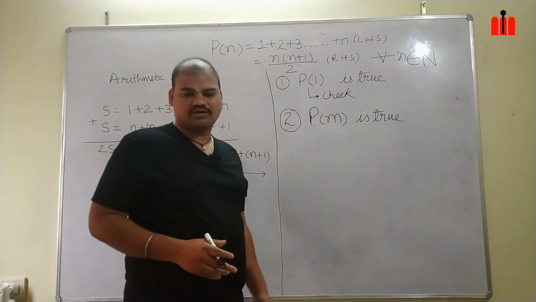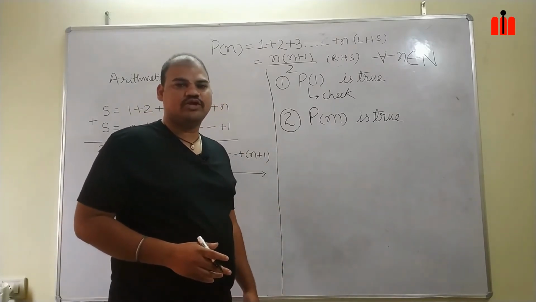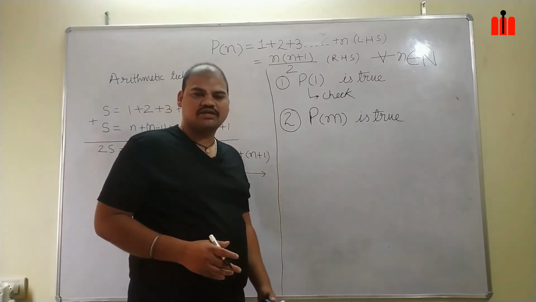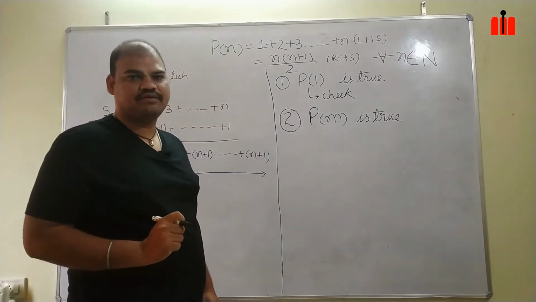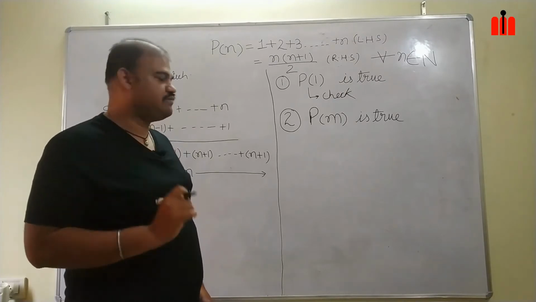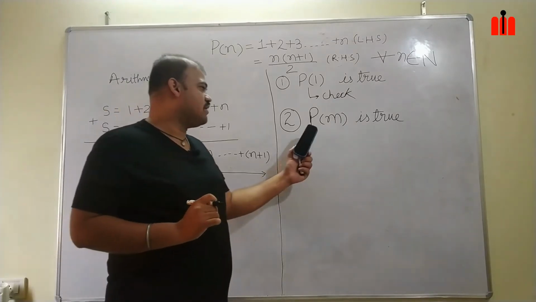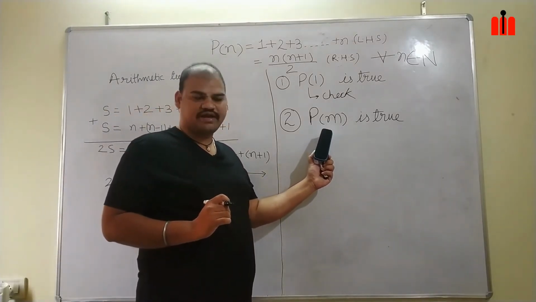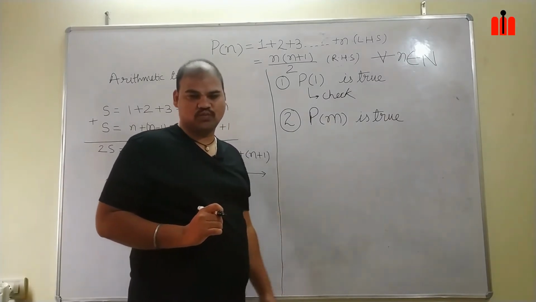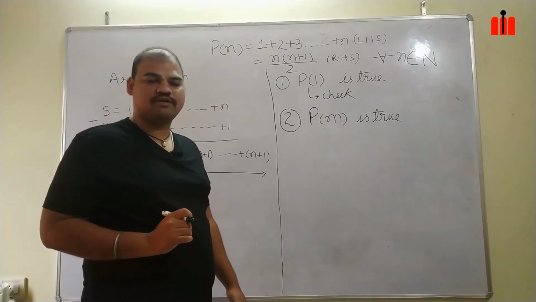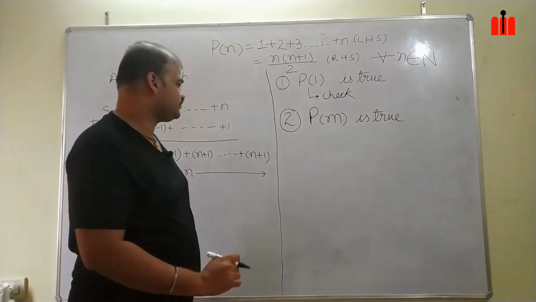With this assumption, what is our output? Our output is a concrete statement. We will come up with a concrete statement by assuming that Pm is true.